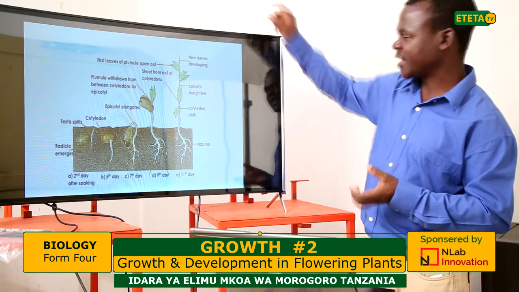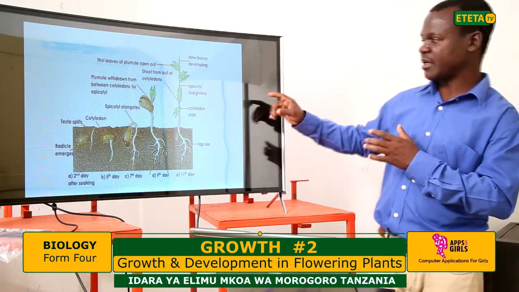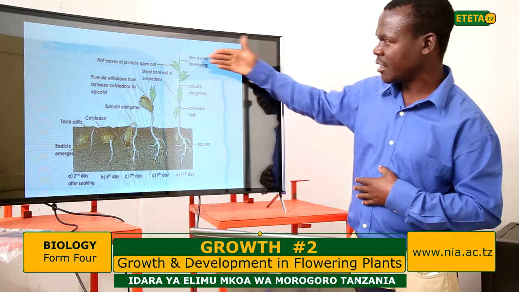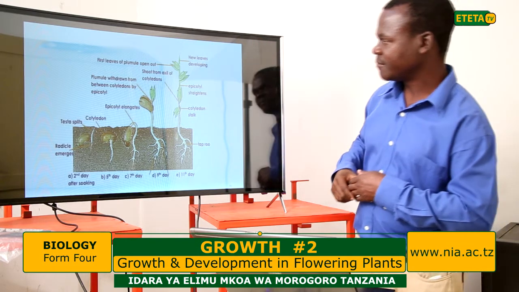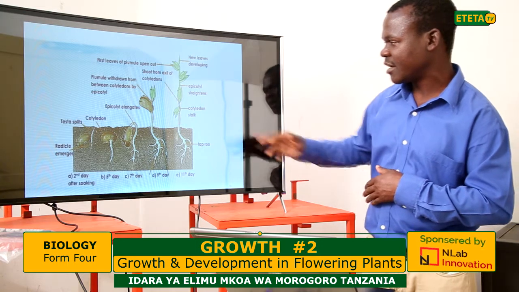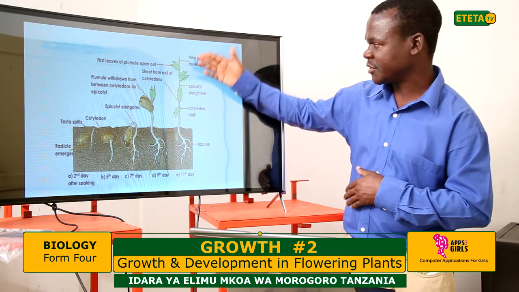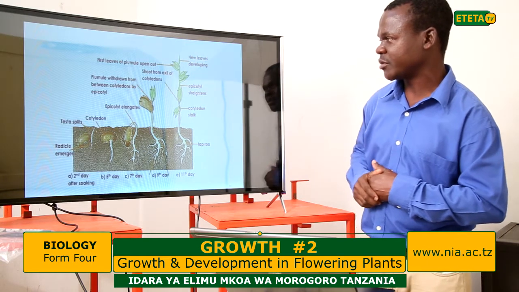So the shoot has now been categorized into the leaves there. There's a remain of the cotyledon still there, the cotyledon stalk, and the epicotyl, which is part of the leaf, and the cotyledon.